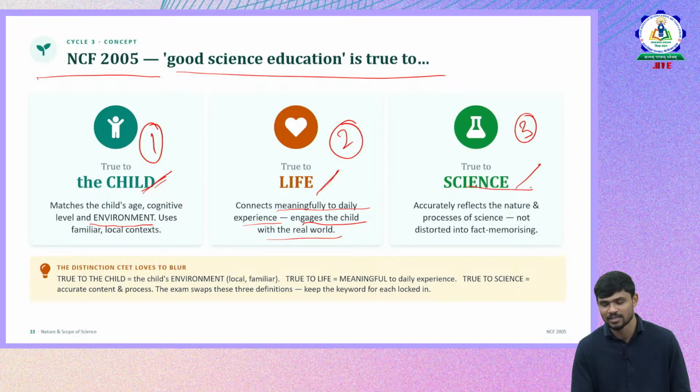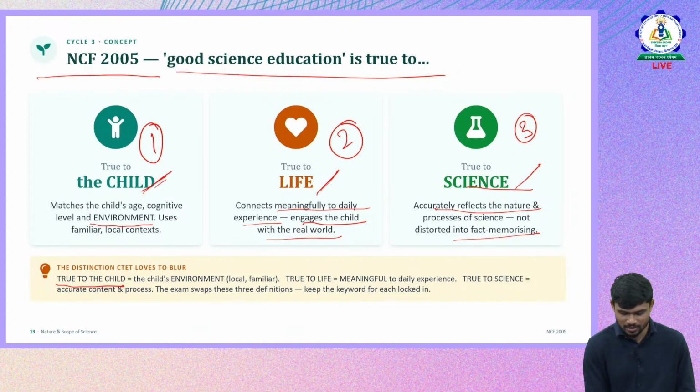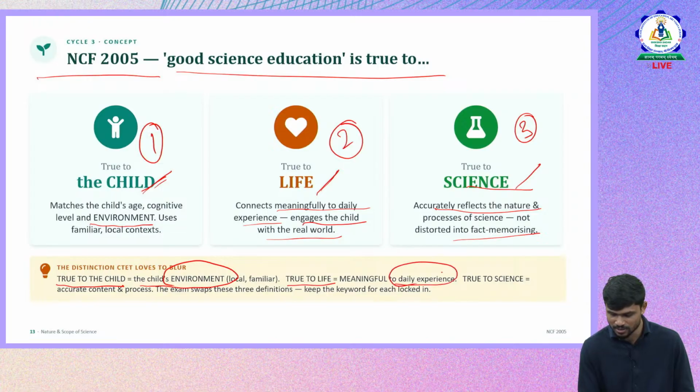Then true to science. True to science means accurate and appropriate content. It accurately reflects the nature and process of science, not distorted into fact memorization. It's not just factual memorization. It also has theories and laws, understanding concepts, understanding phenomena, which includes facts, but not only facts. So true to the child means environment. True to life means daily life experiences. True to science means content and process.